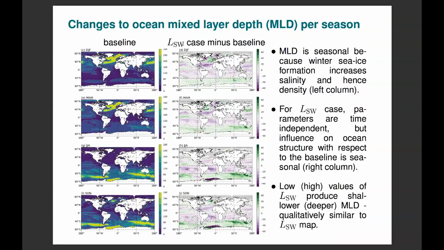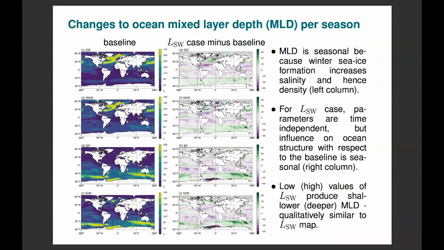And when we look at the difference between the estimated case and the baseline, you can see there's a systematic shallowing where shortwave was estimated to be small in the parameter maps, and a deepening where the shortwave was estimated to be large, as you would expect.